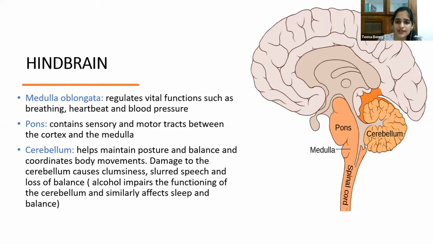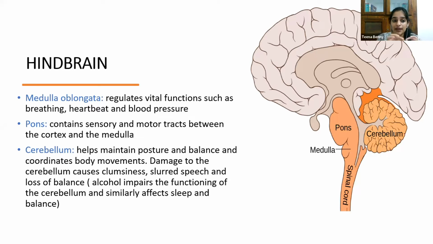So hindbrain, we have medulla, pons, and cerebellum. So what does your medulla do? So in general, we said hindbrain performs your survival functions, or your most vital functions are performed by your hindbrain. Now, what does medulla do in specific? Medulla regulates vital functions such as breathing, heartbeat, and blood pressure.